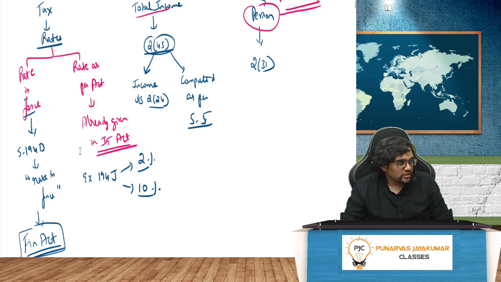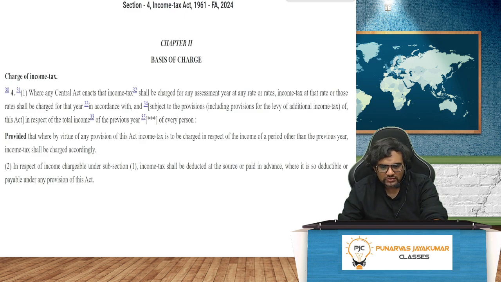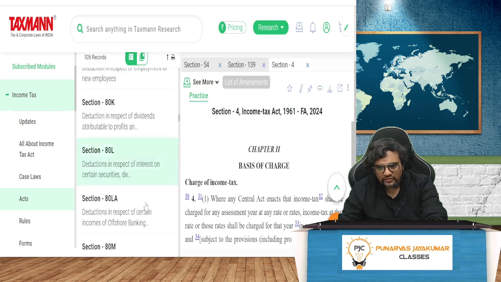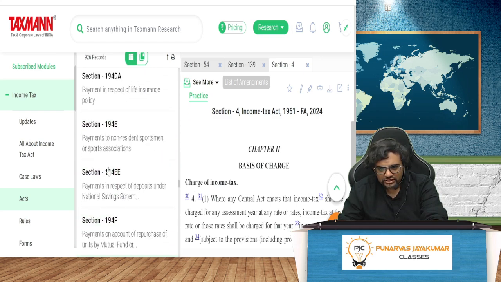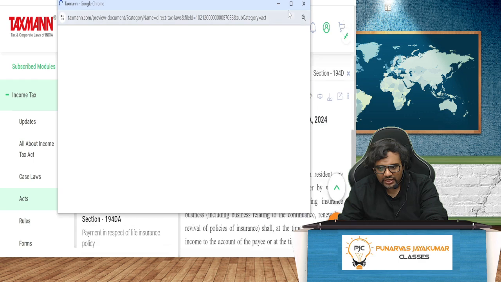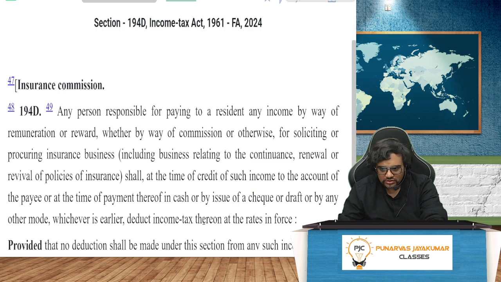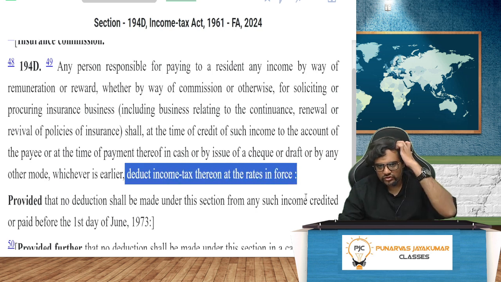So rates in force means what? Given in the Finance Act. Rates as per the Act means the Act only gives you the rates. Like 194J, if you go, it will clearly say 2%, 10%. But 194D, if you go, there's one phrase. Let me show you. That phrase says what? Rates in force, which means what? The moment I see rates in force, automatically I have to go to the first schedule. The schedule will give all the formats, rates, everything. I'll just show you 194D just to show you that phrase. Now, Nirmala Madam need not amend 194D. Nirmala Madam will just update the first schedule. See here? Deduct income tax at the rate in force.